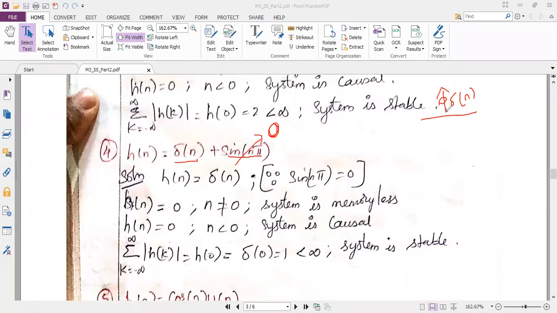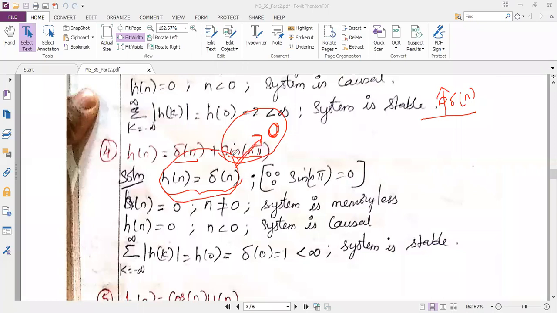Now, just to confuse you, they have given this term. Suppose they give cos n pi here, you cannot make it 0. The analysis will be different. Since it is sine n pi, it is 0. So if it is 0, I can rewrite my question as h of n is equal to just delta of n. Then using this, I can easily make out whether the system is memoryless, causal and stable.